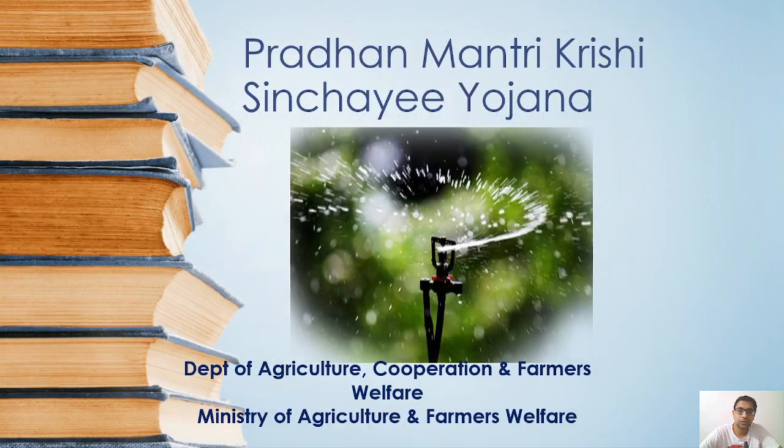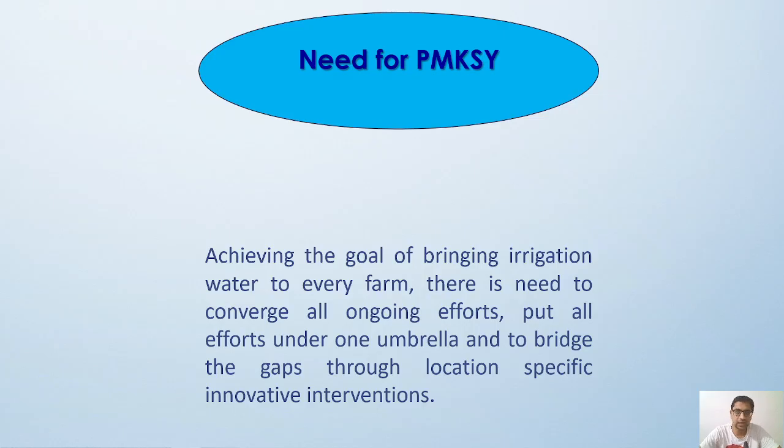Now we are moving towards the next scheme, that is called Pradhan Mantri Krishi Sinchai Yojana. Again, this is under the Department of Agriculture, Cooperation and Farmer Welfare, which is part of the Ministry of Agriculture and Farmer Welfare. So what is the need of Pradhan Mantri Krishi Sinchai Yojana? The main focus area of this scheme is to bring irrigation water to every farmland.